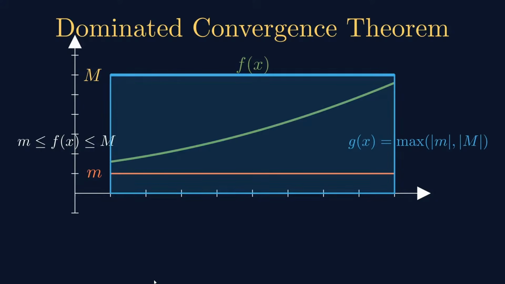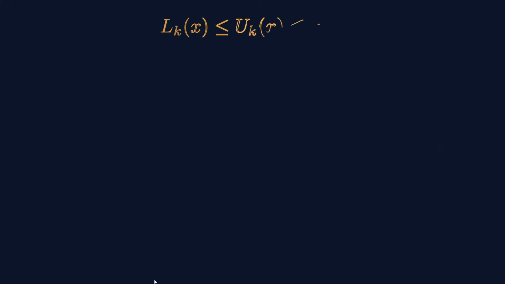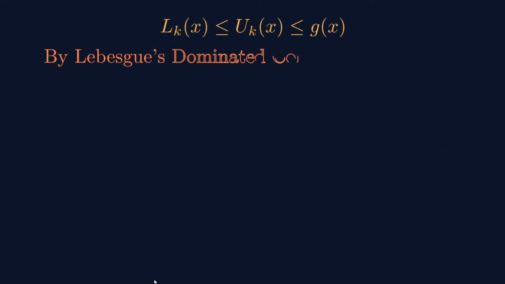This constant function g of x is measurable and it is Lebesgue integrable. So g is a constant function and it is greater than Uk of x, and also greater than Lk of x. So Uk and Lk are Lebesgue measurable functions dominated by g of x, which is Lebesgue measurable as well as Lebesgue integrable. So the function is Lebesgue integrable.